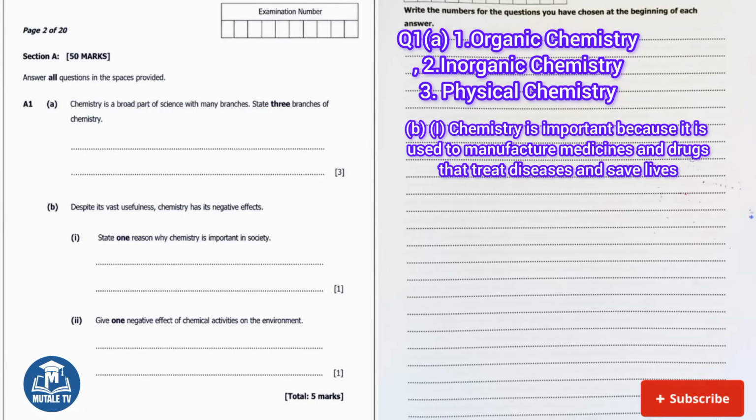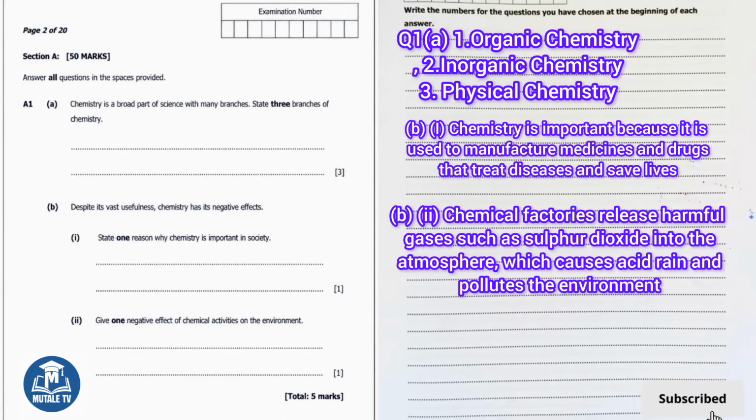Moving on to question B2. It reads, give one negative effect of chemical activities on the environment. Chemical factories release harmful gases such as sulfur dioxide into the atmosphere, which causes acid rain and pollutes the environment. So that's how you get your 5 marks. Remember to start with the simple questions during the exam.